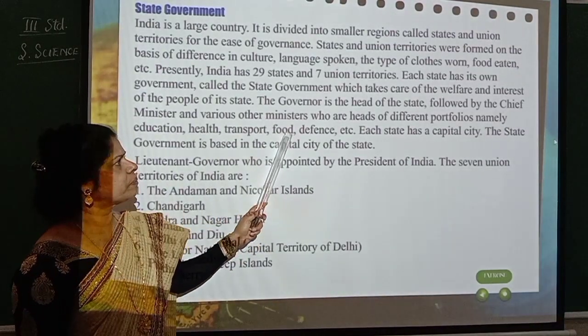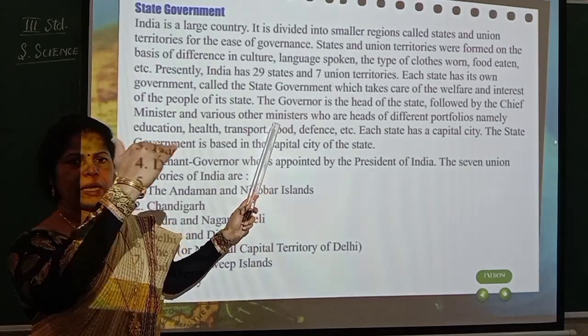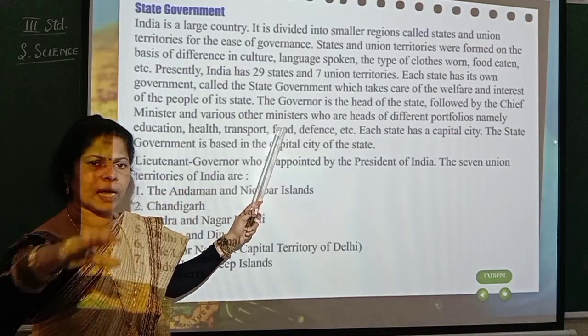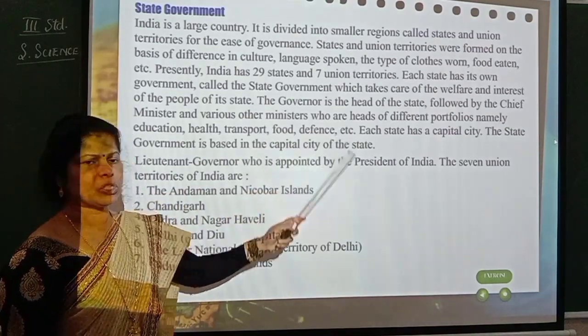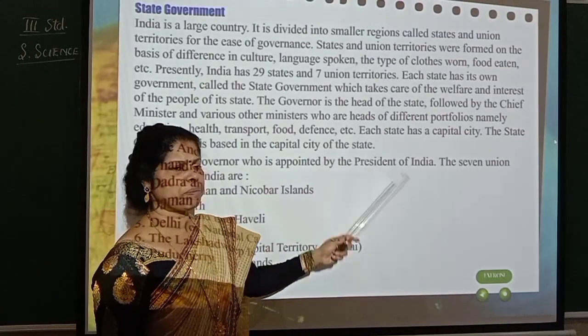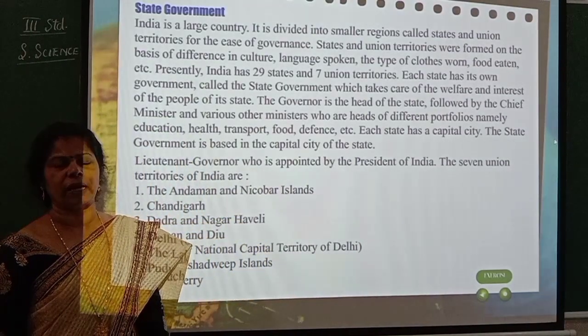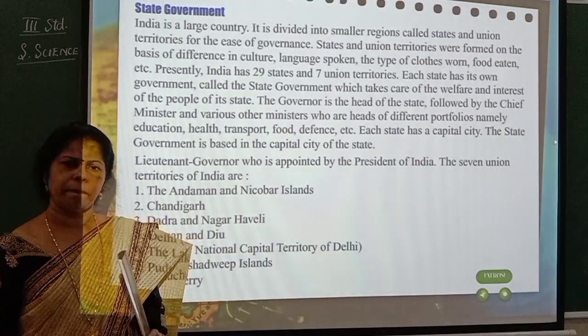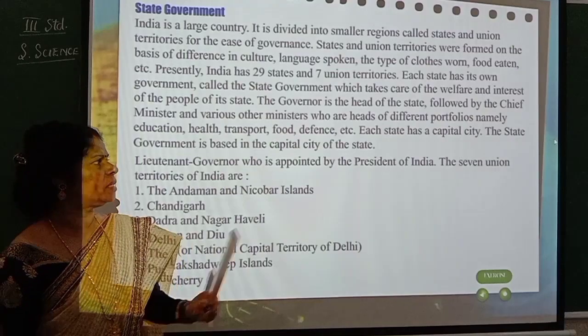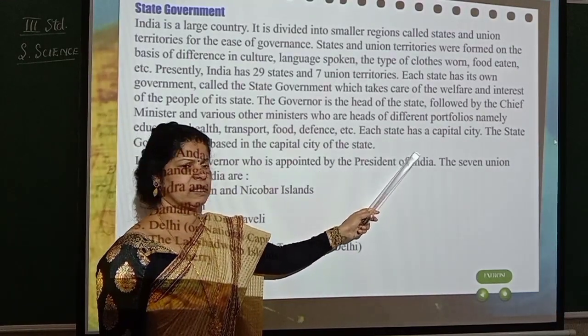So like this, first will be the governor, under the governor will be the chief minister, under the chief minister there will be so many other ministers. Everybody joins together, they take care of the state. So each state has a capital city. Now, in Karnataka, which is the capital city of Karnataka? Bangalore, isn't it? So for every state, there will be a capital city.